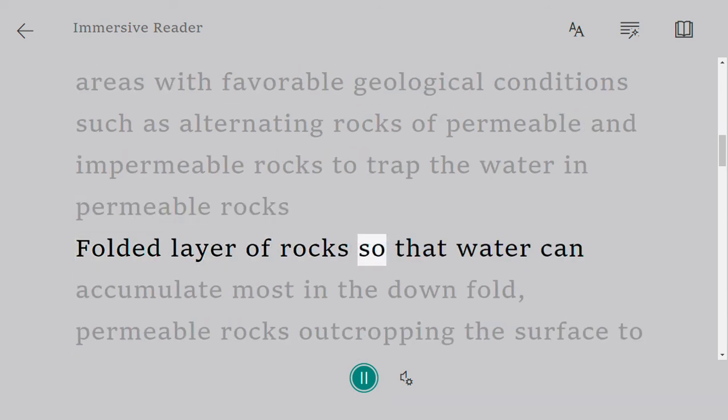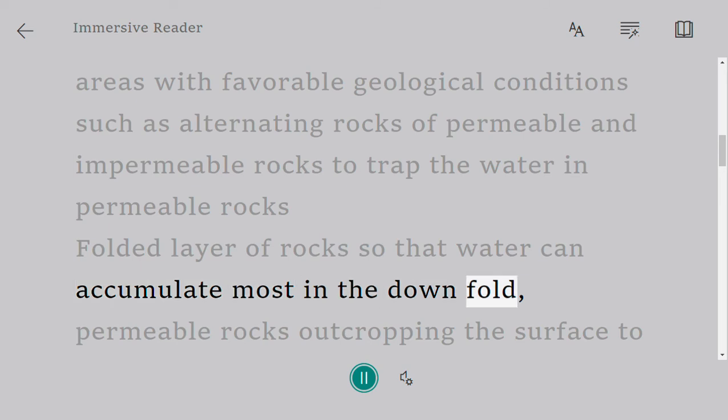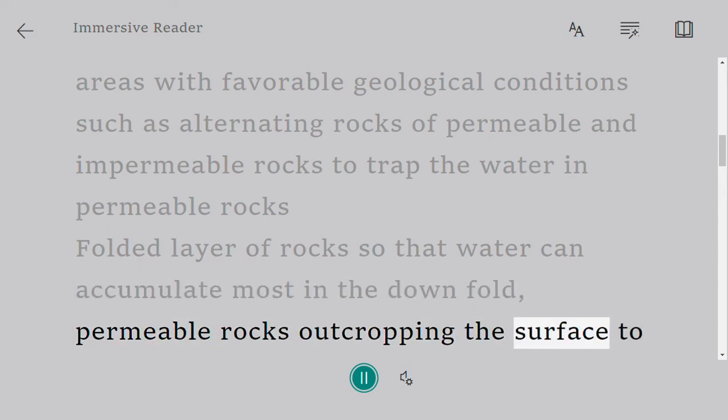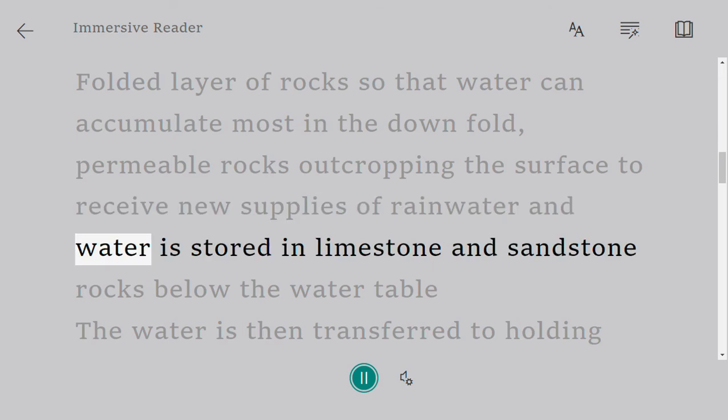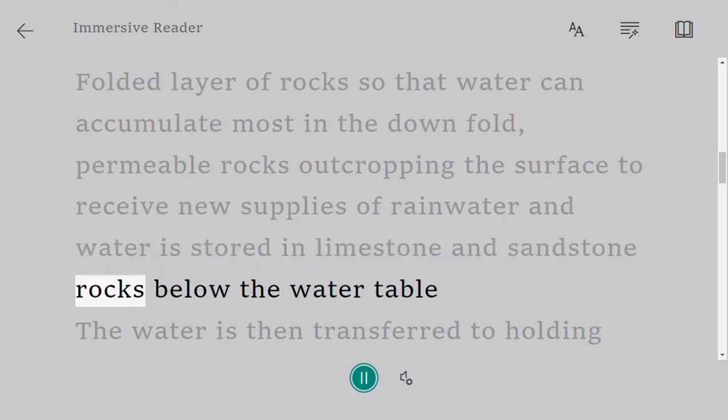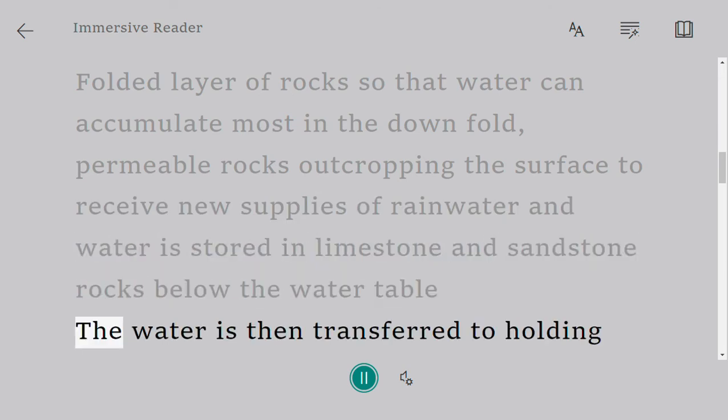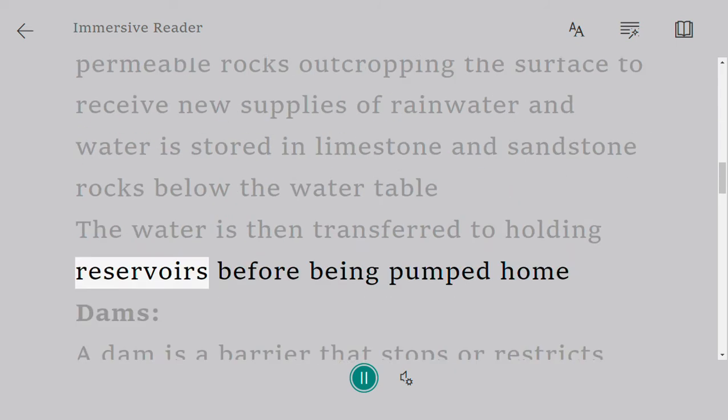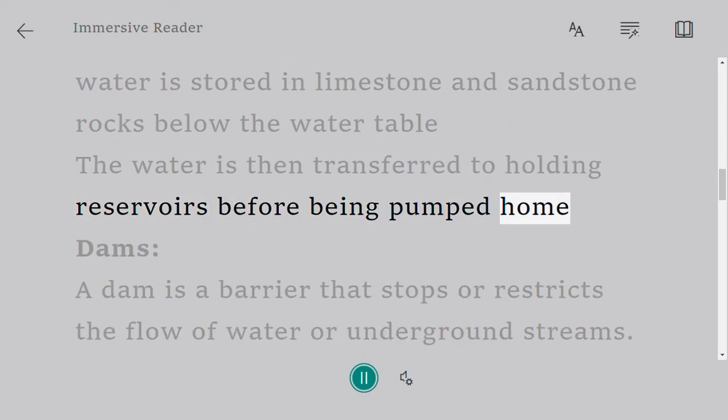Folded layer of rocks so that water can accumulate most in the downfold, permeable rocks outcropping the surface to receive new supplies of rainwater, and water is stored in limestone and sandstone rocks below the water table. The water is then transferred to holding reservoirs before being pumped home.